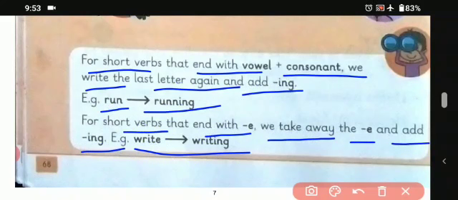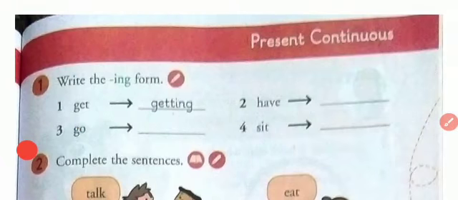For example, run. When we add ing with it, that becomes R-U-N-N-I-N-G. We have used N double times. And the same applies to short verbs ending in E: we cut the E from the end. That is write, W-R-I-T-E, and when we add ing, we write W-R-I-T-I-N-G. Okay students, we will understand this by doing some exercises given here.